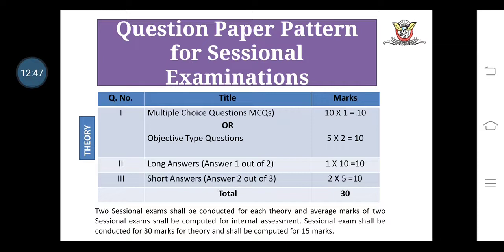According to the Pharmacy Council of India, every college conducts 2 sessionals and takes the average of those 2 sessionals. If students fulfill the requirement of passing, then that average is directly forwarded to the university. If students do not fulfill the requirement of passing, then for that particular student, the college can arrange an improvement examination, and the improvement examination marks are directly sent to the university. According to the Pharmacy Council of India, the eligibility for passing is 50%.